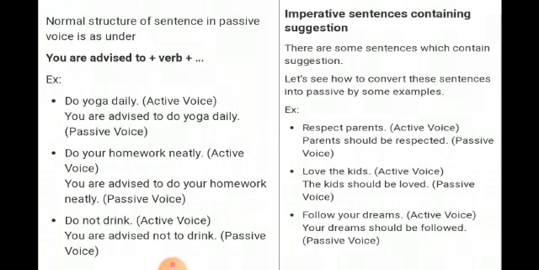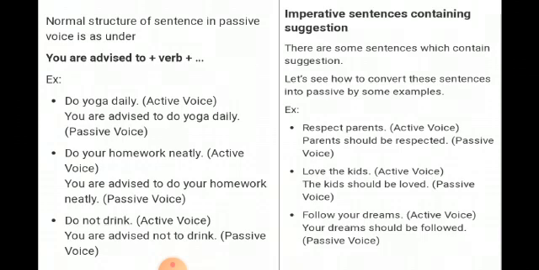So, in passive voice of imperative sentence, we use different wordings with the subject as per the emotions of the sentence. Clear? So, children, for making passive voice, imperative sentences are of the following types, as we have already discussed, like sentences containing command, sentences containing order, sentences containing request, advice, and suggestions.